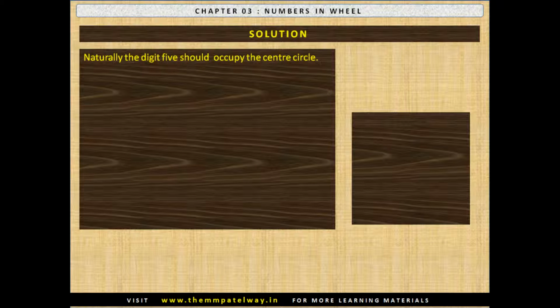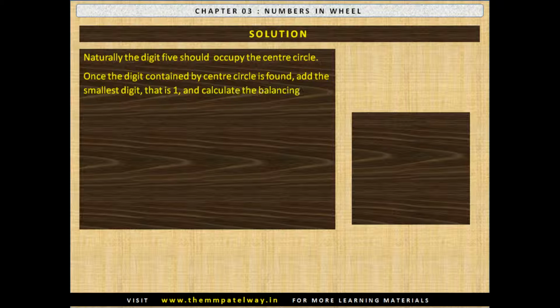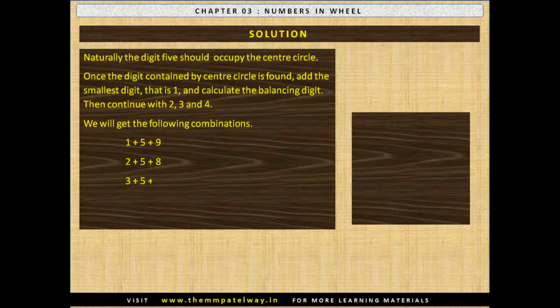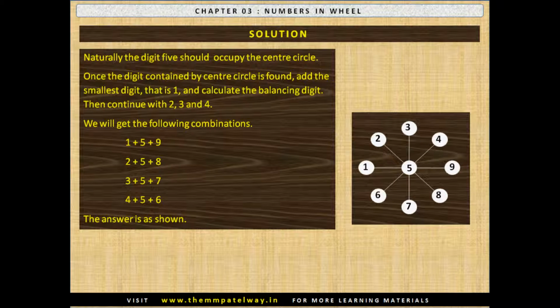Naturally, the digit 5 should occupy the center circle. Once the digit contained by the center circle is found, add the smallest digit, that is 1, and calculate the balancing digit. Then continue with 2, 3 and 4. We will get the following combinations. 1 plus 5 plus 9, 2 plus 5 plus 8, 3 plus 5 plus 7 and finally 4 plus 5 plus 6. The answer is as shown.